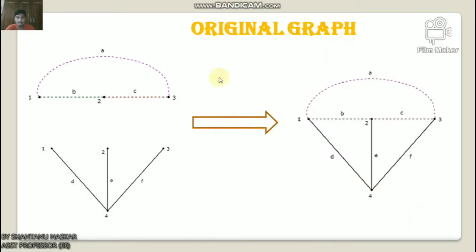Now what is the original graph? Simple. If we combine a tree and its corresponding co-tree, then we will get the original graph as shown here. The tree branches D, E, F are represented with solid lines. The co-tree branches A, B, C are represented with dotted lines. So this is the original graph.